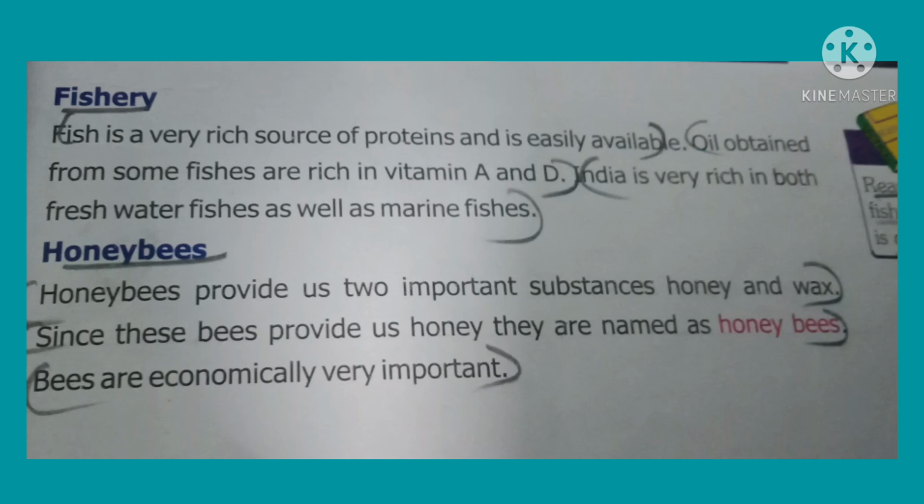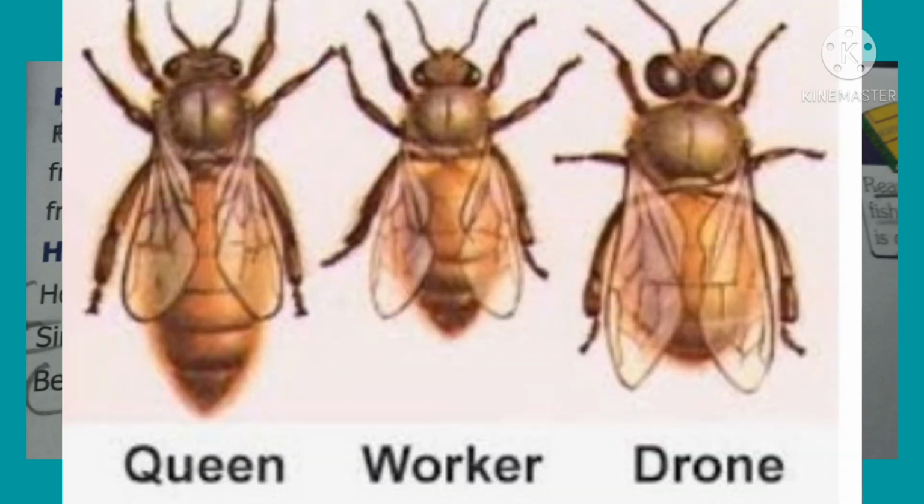Fish is a rich source of protein and also rich in vitamins A and D. Honeybees provide us honey as well as wax. There are three types of bees: worker bee, queen bee, and drone bee. The queen bee is a female bee which is the longest one. The worker bee is an offspring whereas the drone is a male.